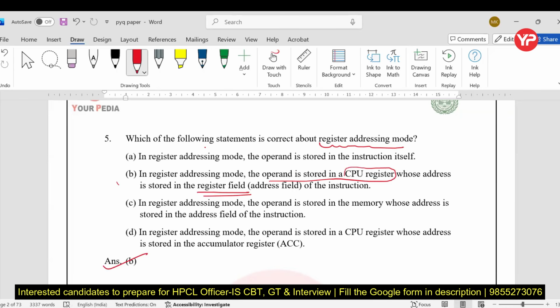But if I talk about A, C, and D, you can see. Let's go with D. In register addressing mode, the operand is stored in a CPU register whose address is stored in the accumulator. No, that would also be in the register field. In register addressing mode, the operand is stored in the memory. No, it is in the register itself. In register addressing mode, the operand is stored in the instruction itself. Again, it is wrong. So the correct answer is option B.